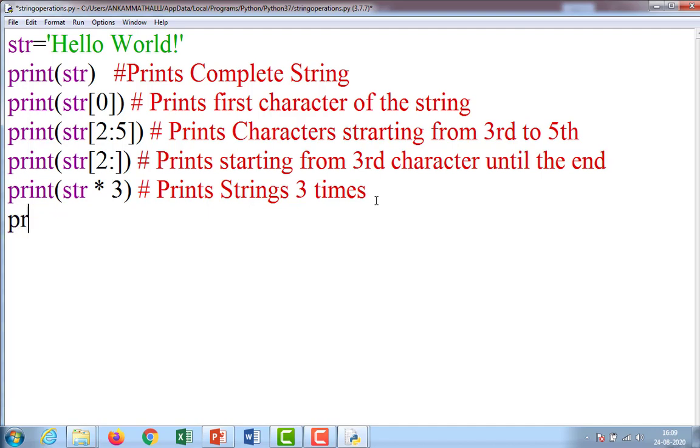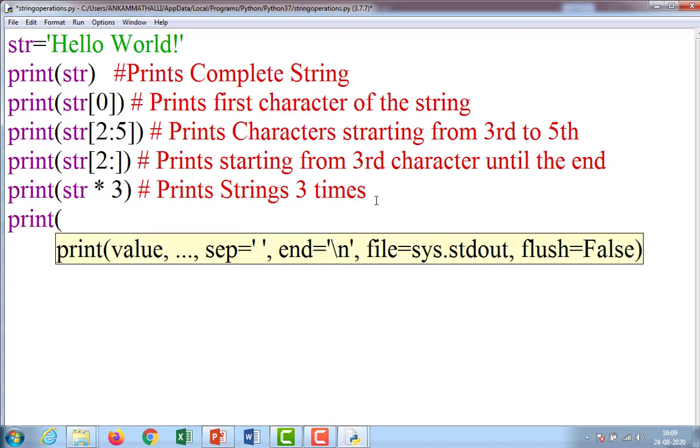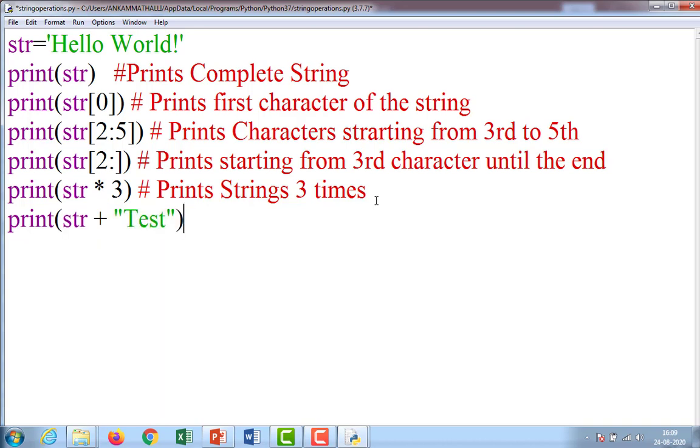Suppose if I take print of str plus test, do you people guess what is the output? Here plus acts as a concatenation operator. What is there in the string str?